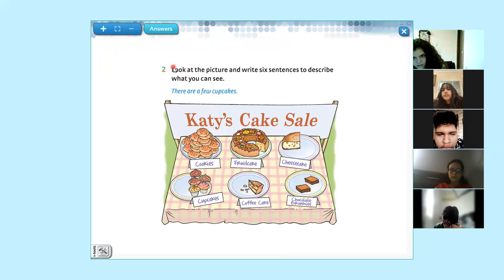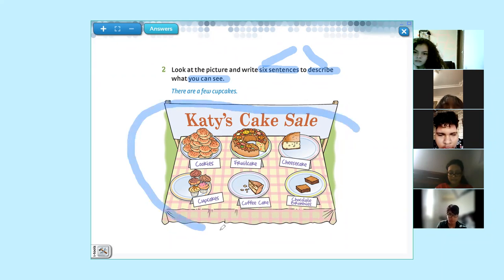Valeska, continue with activity number 2. Look at the picture and write 6 sentences to describe what you can see. You are going to write 6 sentences. What are you going to do? Describe. What descriptions? Those that you have here in this picture. Here we have an example, Valeska. Read example number 1.